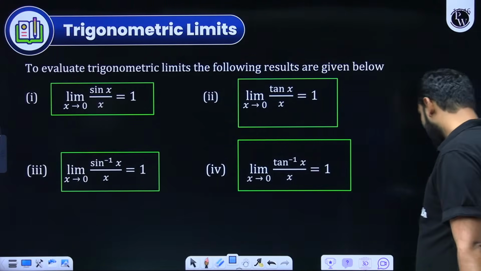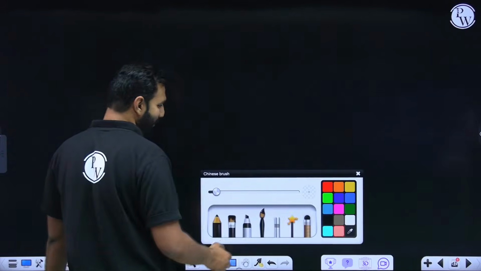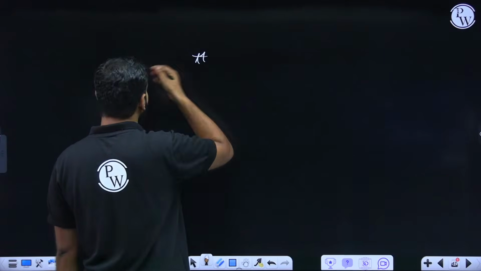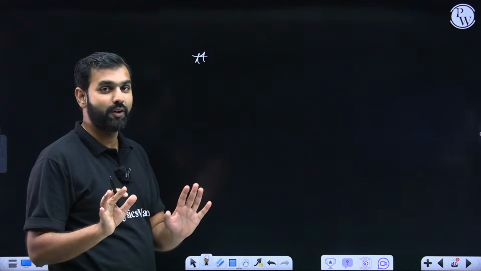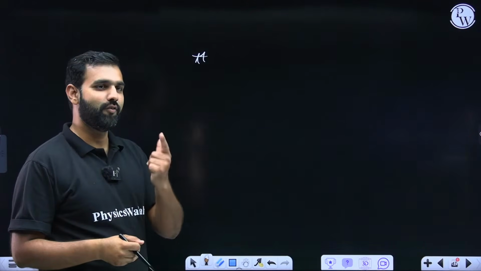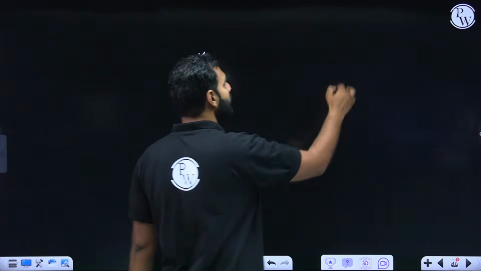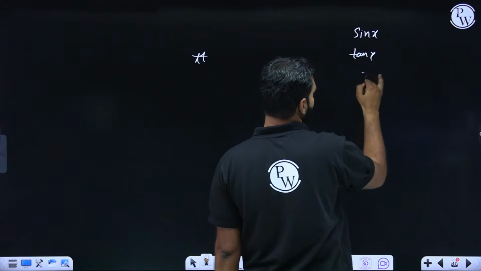By the way, my dear Gen Z, or however you define your generation, can you help me with this question? Let's see how many of you in the comment box write the correct answer. I'll not be telling you the answer. I'm just asking it for the sake of understanding your awareness of the graphs. If you need a hint, just keep the graph of sin x, tan x, and x in front of you.